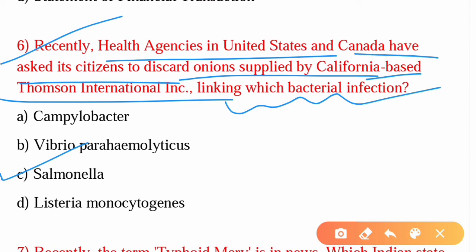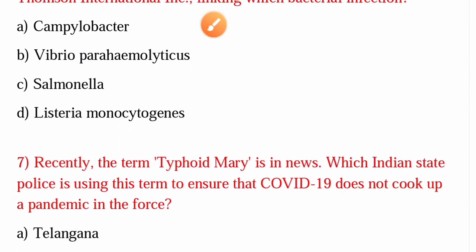I'm repeating here, it causes salmonellosis, an infection that attacks the intestine and causes diarrhea, abdominal pain, fever, vomiting, bleeding in stool, and nausea. So salmonella can transmit to humans through contaminated water or food. Alright, moving on to the seventh question.